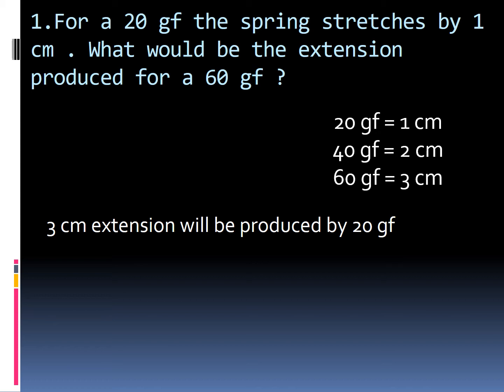Take your book, page number 7. Can you see the image of the spring balance? See the reading. What are the calibrations on the scale? 100 gram force, 200 gram force, 300 gram force, 400 gram force. It is doubled, is it? 100, double that is 200, and then 300, and then 400. Likewise, here also we are doing the same.